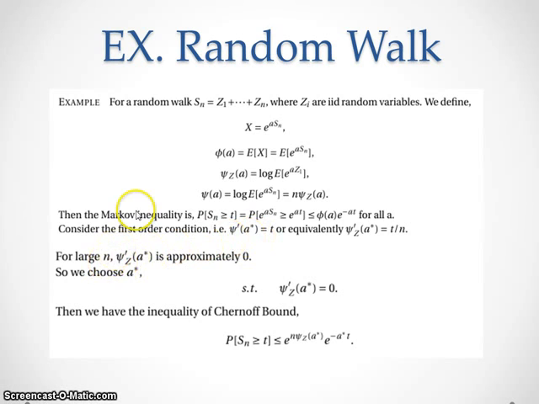And for large n, we make phi prime of a star equal to 0. In this way we get the Chernoff bound for the random walk.